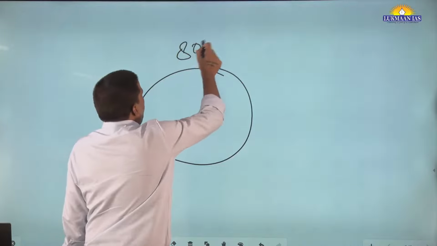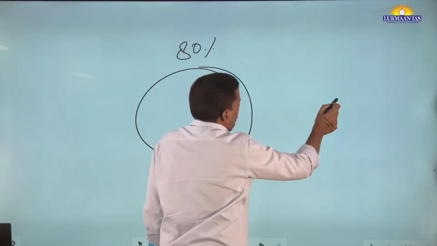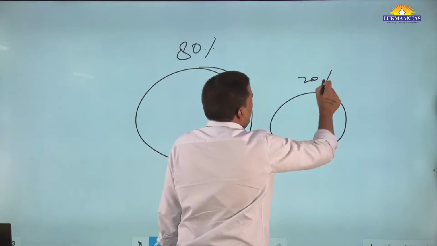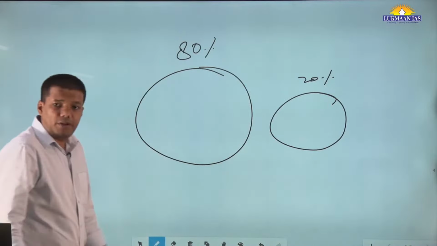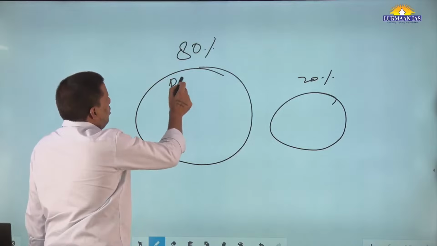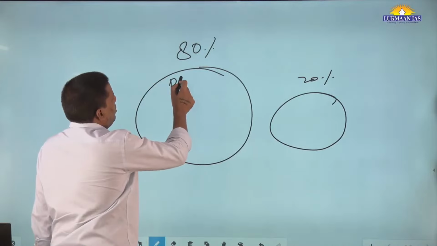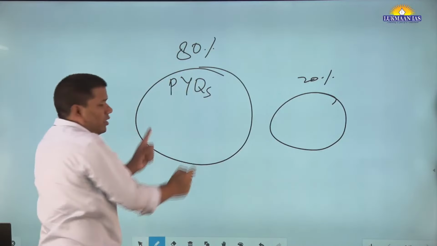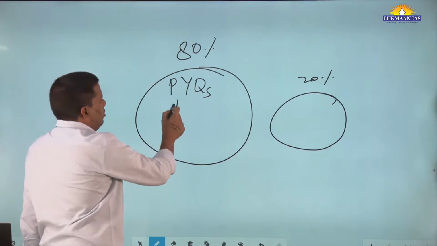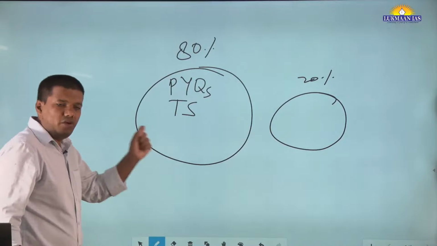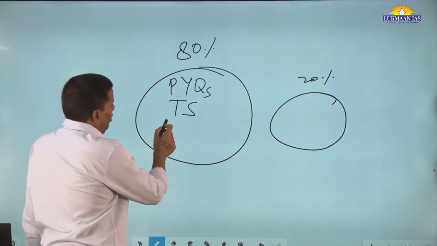This I am calling 80% time, and this I am calling 20% time. Okay? If your 80% time is going into writing PYQs, practicing PYQs, test series, good test series, where you can get good feedback, economic surveys.